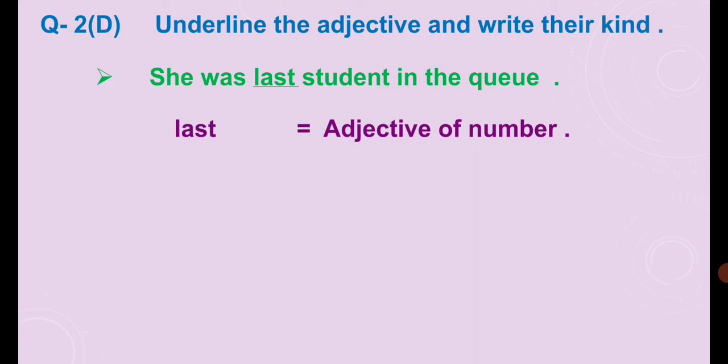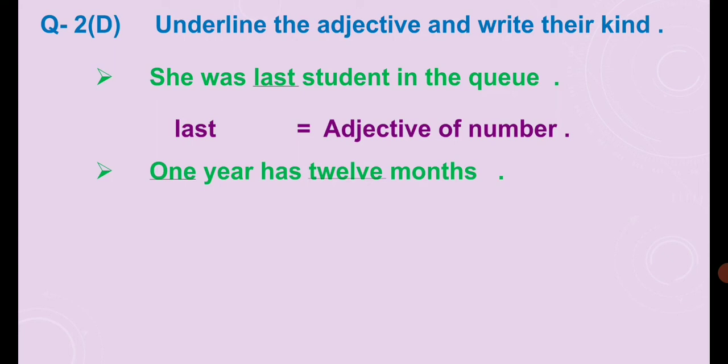It is an adjective of number. Understand? Next is "1 year has 12 months." Now what are the adjectives in the sentence? 1 and 12, both are adjectives.